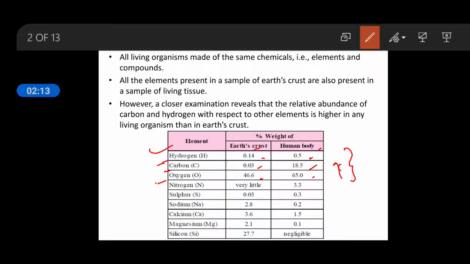Hydrogen, carbon, oxygen, if we look at the percent by weight of these elements. You have to remember at least these three. Then nitrogen, sulfur, sodium, calcium, magnesium and silicon. You can see the percentage of other elements also. But these three at least you have to remember, including nitrogen because it is again important.